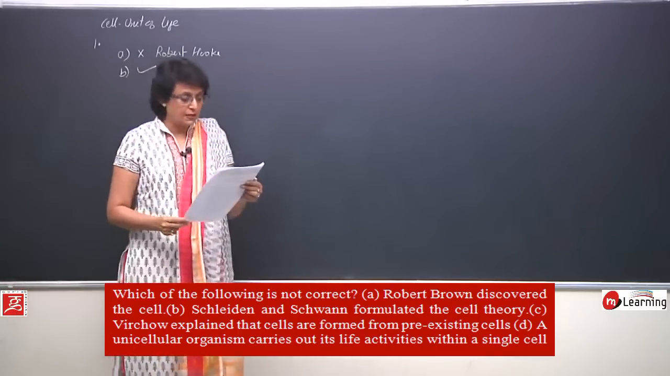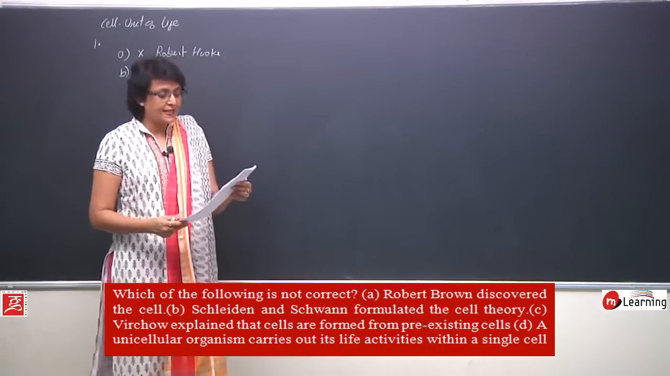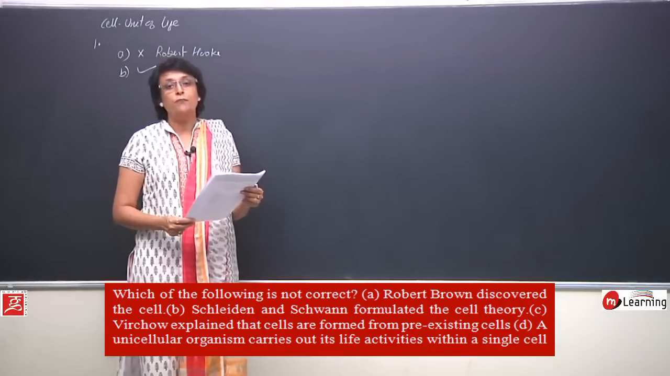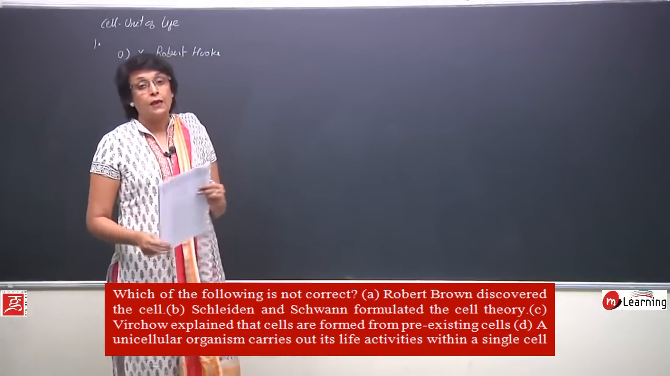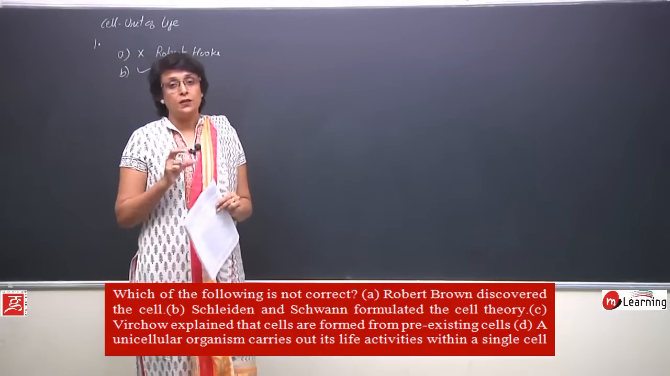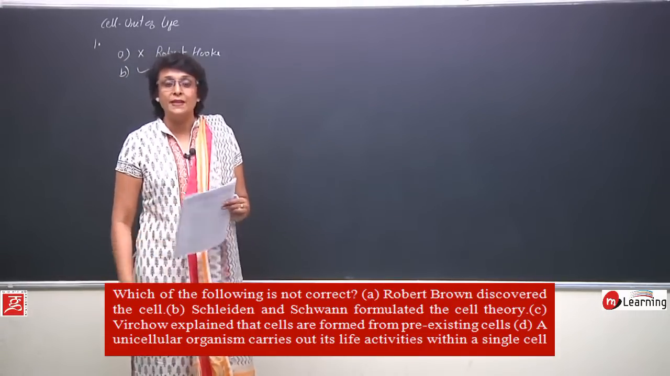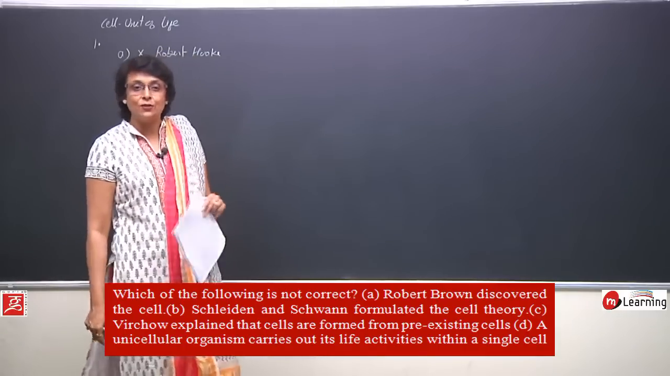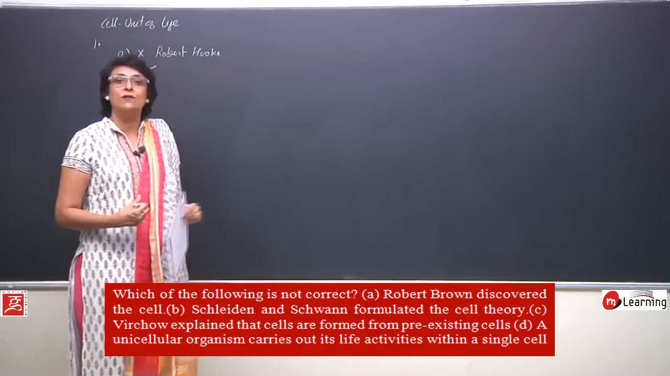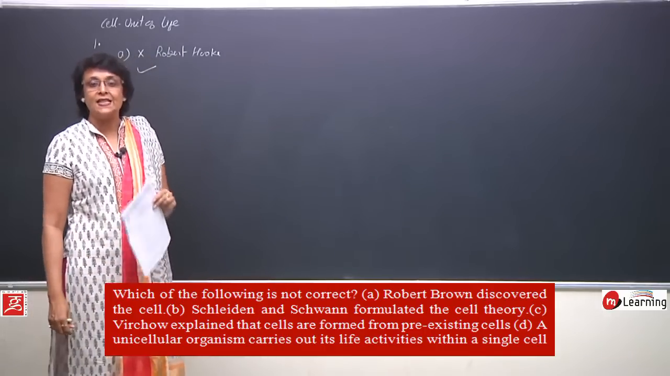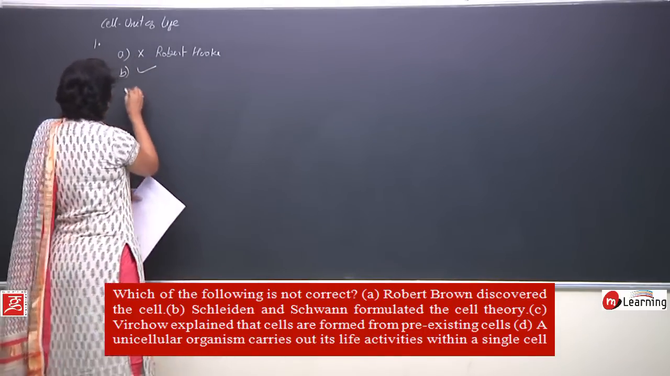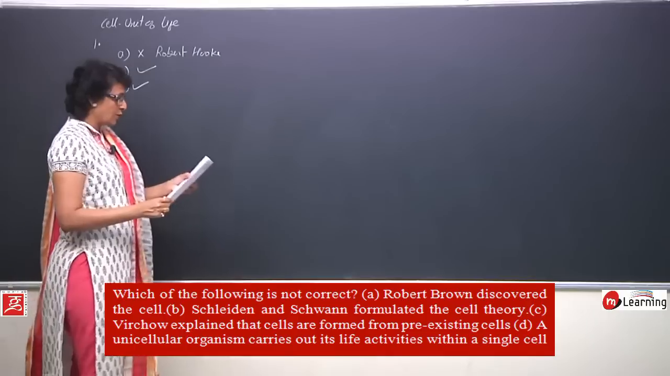Statement C says Virchow explained that cells are formed from pre-existing cells. If you remember, we talked about the cell theory and Virchow added one point to it. He said omnis cellula a cellula. That means he was the one who gave the concept that cells arise from pre-existing cells. So statement C is also correct.